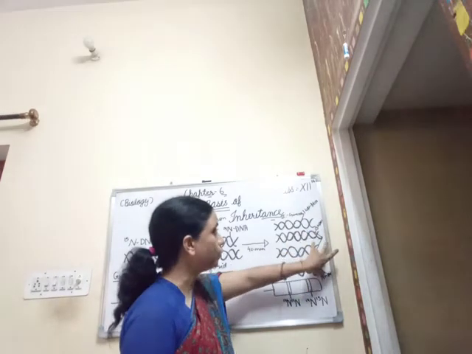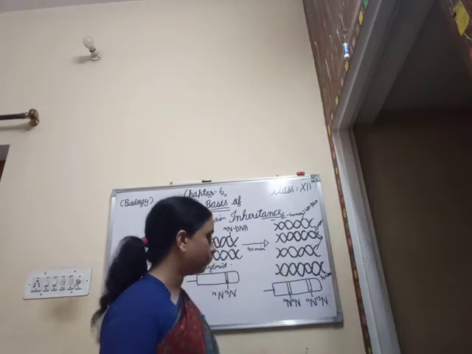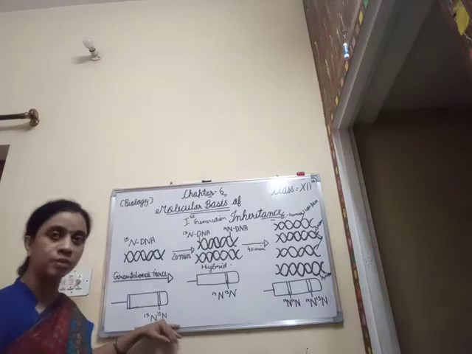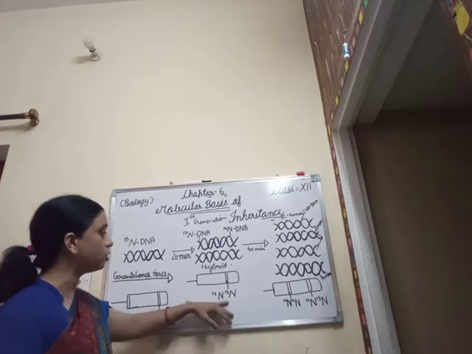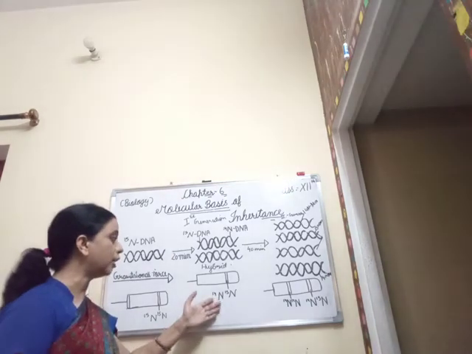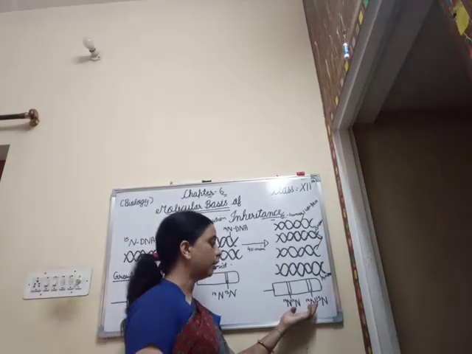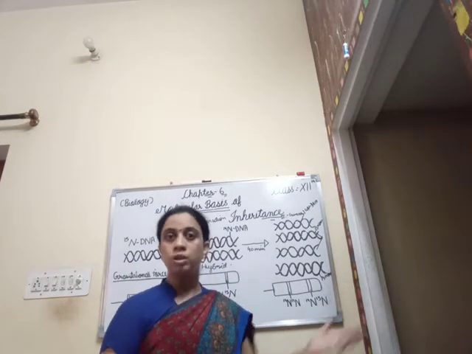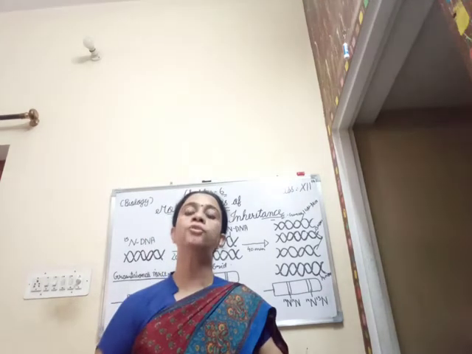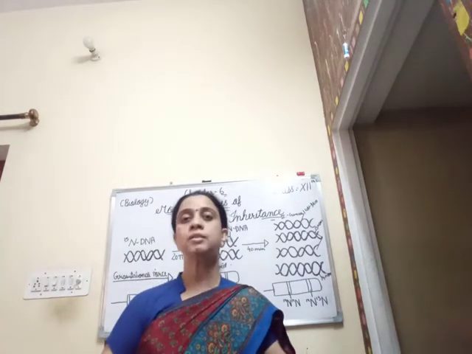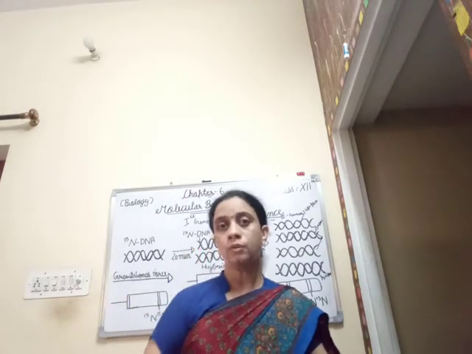And here you can see that this is the 14N DNA, and this is the 15N DNA. So with this example, you can also depict that this molecule contains the 15N DNA. Then in the very first generation, we get the hybrid form, that is the 14N and the 15N DNA, and in the next one we get both, the 14N and the 15N, separately. So this is how Meselson and Stahl justified the statement of Watson and Crick that DNA is semi-conservative in nature. Clear?